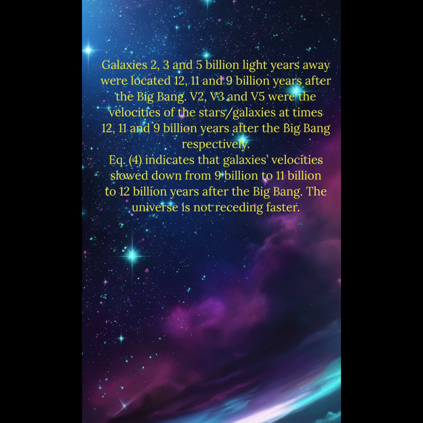Galaxies 2, 3, and 5 billion light-years away were located 12, 11, and 9 billion years after the Big Bang. v2, v3, and v5 were the velocities of the galaxies at times 12, 11, and 9 billion years after the Big Bang, respectively. Eq. 4 indicates that galaxies' velocities slowed down from 9 billion to 11 billion to 12 billion years after the Big Bang.